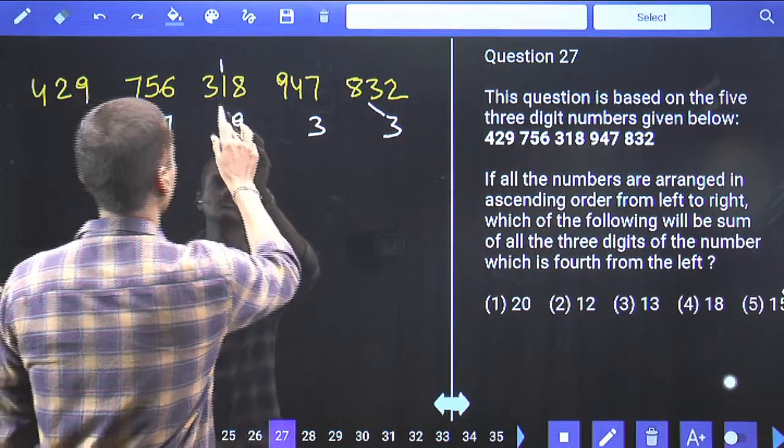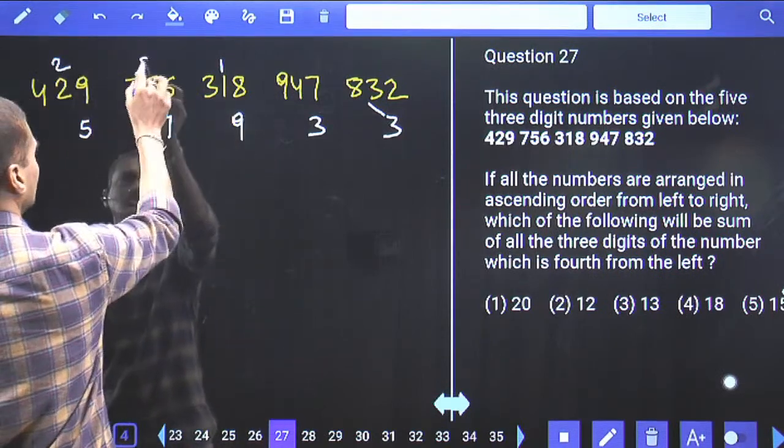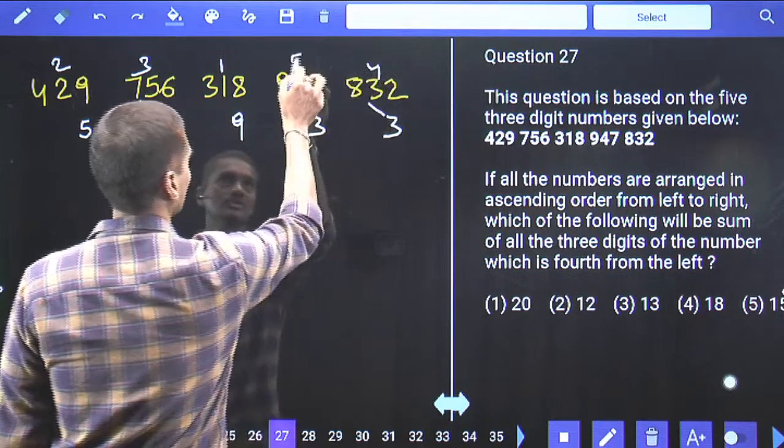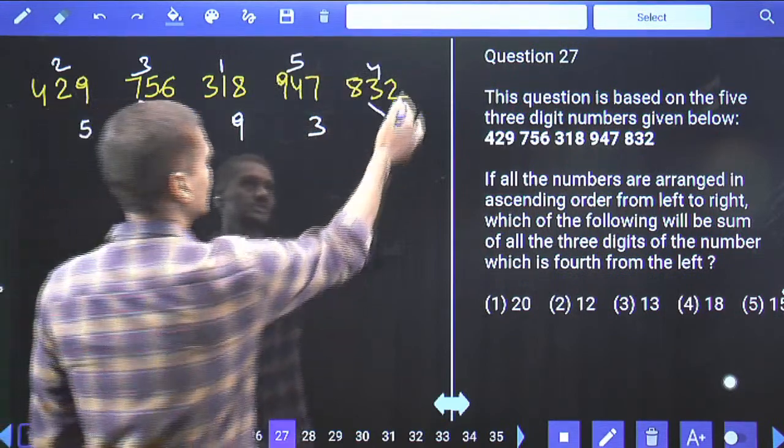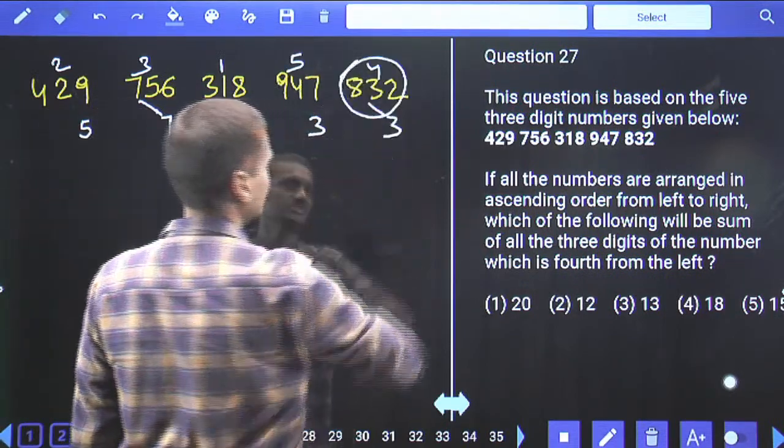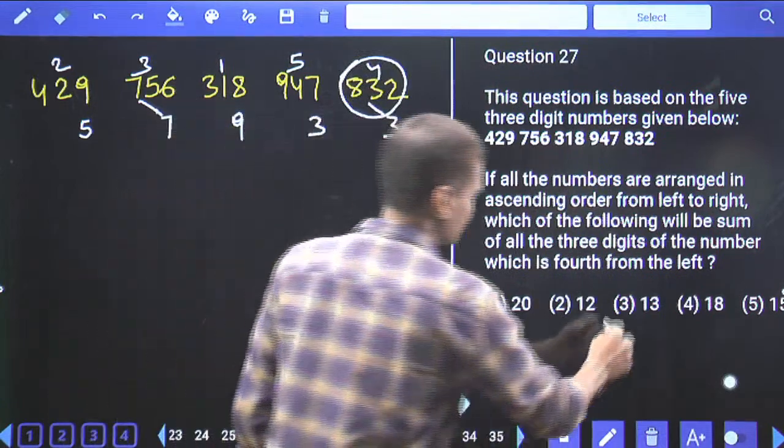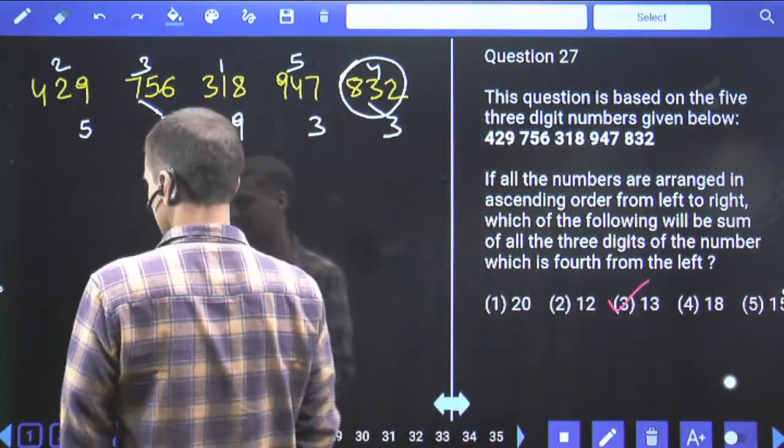Now 318 is the least number. Now this is 2 and this is 3, this is 4 and this is 5. Now fourth from the left is nothing but 832. What is the sum of the digits here? 8 plus 2 plus 3, that is 13. Choice 3 is the answer. Question number 27.